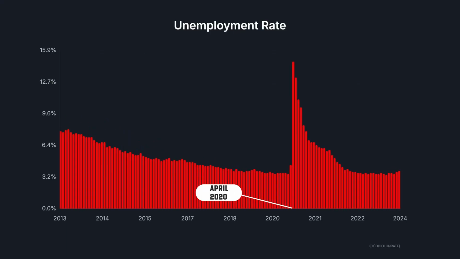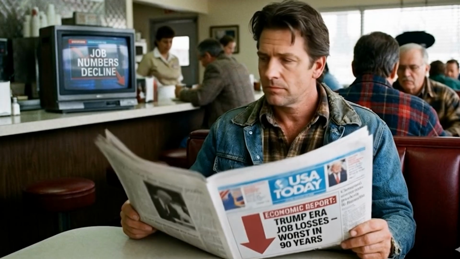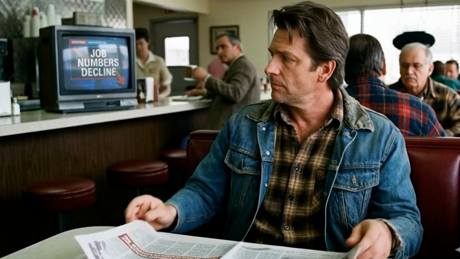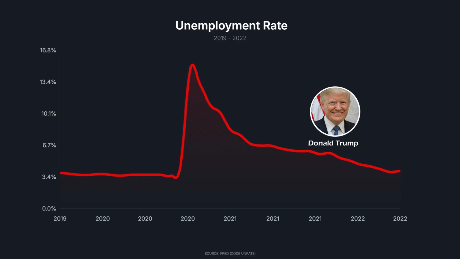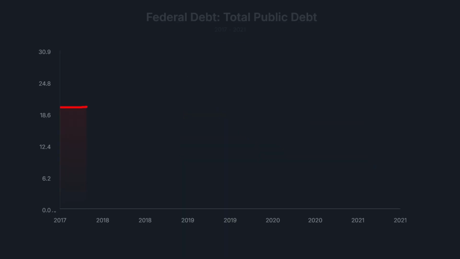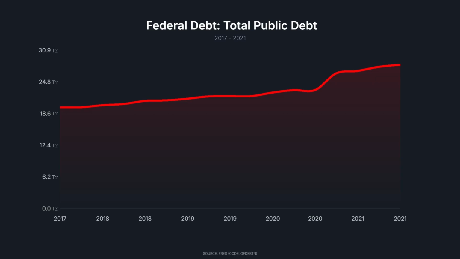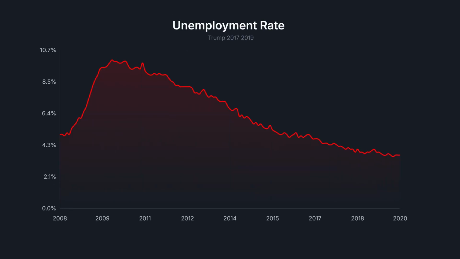In April of that year, the unemployment rate jumped sharply to 14.7%, wiping out the employment gains of the previous decade in just 1 month. In the end, Trump was the only president in 90 years to leave office with fewer jobs than when he entered. Trump left office with unemployment reduced to 6.3%. However, with public debt expanding by approximately $28 trillion and the first signs of inflationary pressure in the supply chain, the administration is characterized by high volatility.